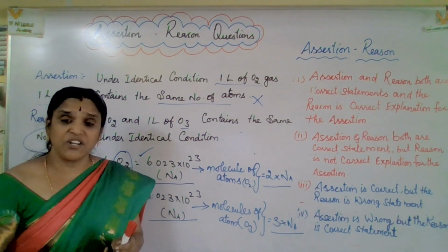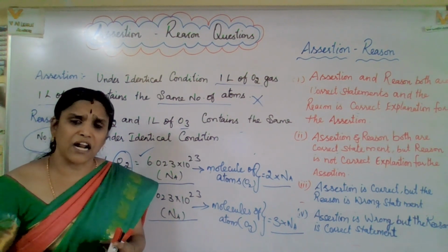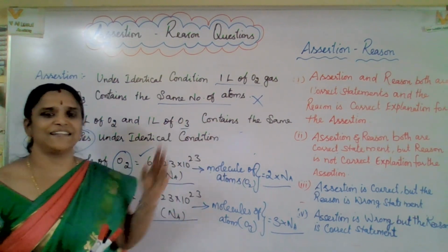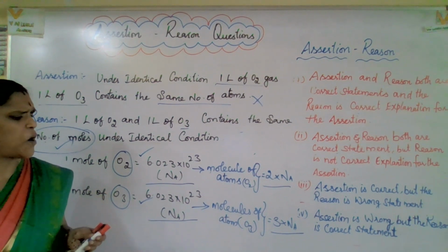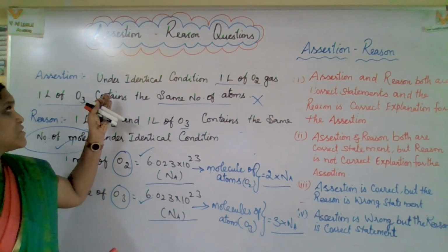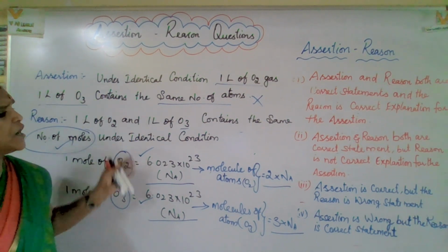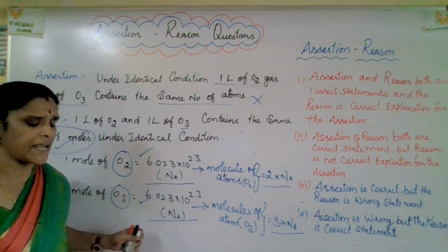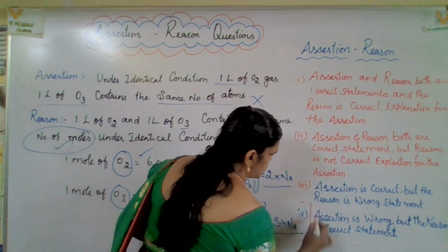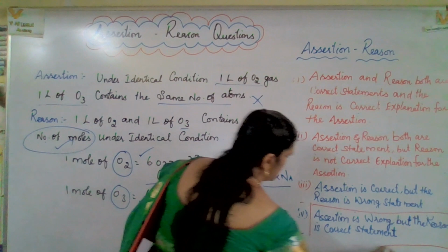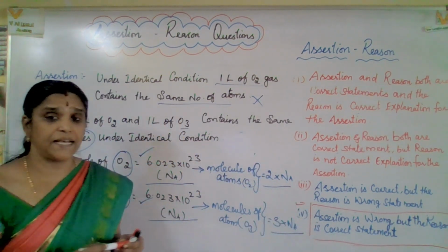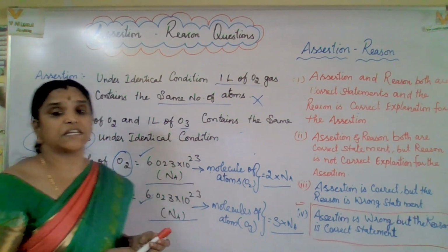See, assertion reason question, if you are thorough with the concept, you are able to get full marks. Now which is the correct option? The assertion is wrong, but the reason is correct. So which option will you choose? The fourth option: assertion is wrong, reason is a correct statement. Hope you got a clear idea. Yes, let us go for some more interesting questions.